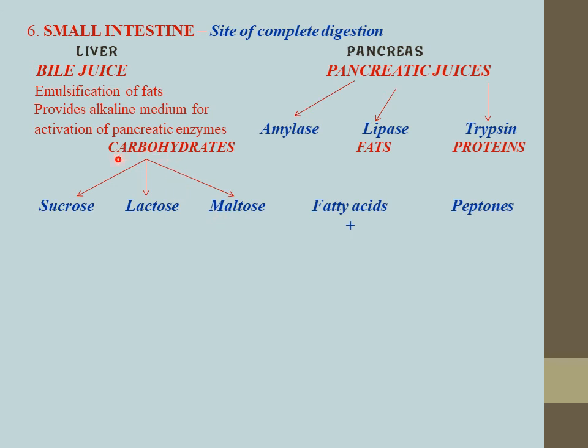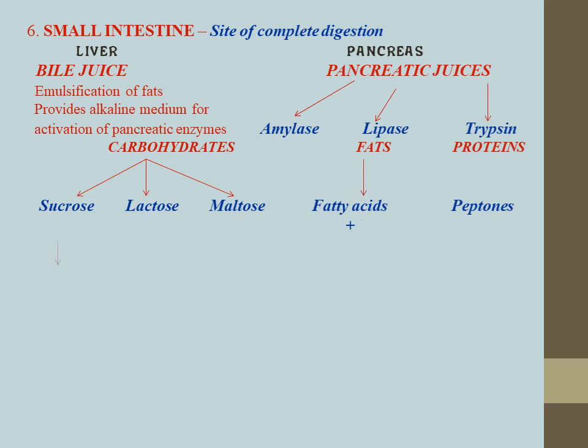Although sucrose, lactose and maltose are also forms of carbohydrate, we know that these carbohydrates are complex, and to digest means to convert complex into simple. So carbohydrates are converted into sucrose, lactose and maltose.